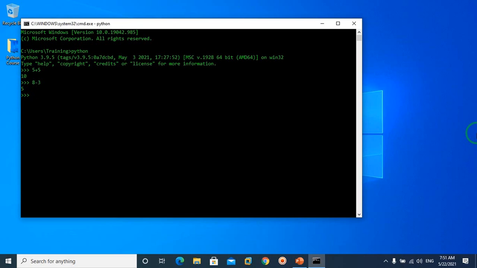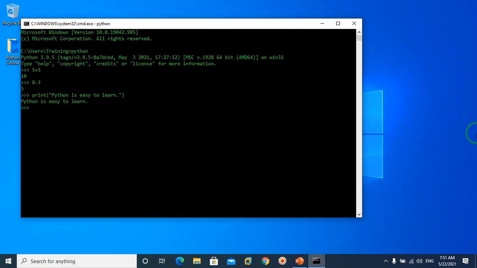So let me write another line of code. I'm going to write print, open parentheses, open quote, the string Python is easy to learn, close quote, close parentheses, and press enter. And now you can see I have executed a simple Python statement, print, which is a built-in Python function, along with the string Python is easy to learn.